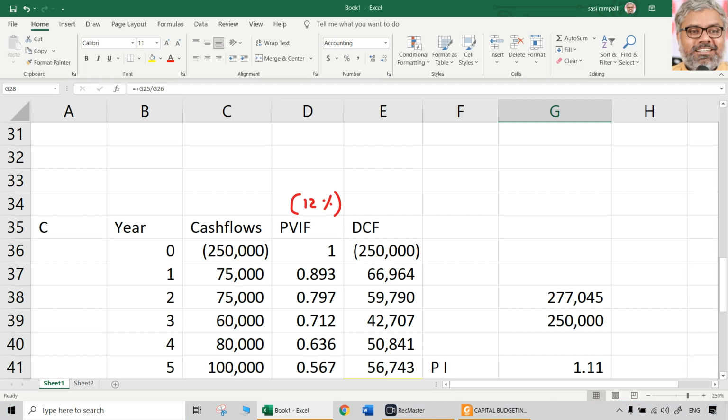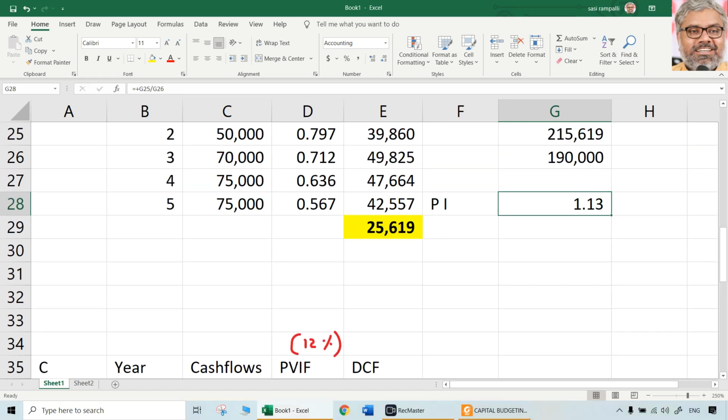Profitability index will be more useful in the cases where the capital is limited. When the capital is not abundantly available, definitely the projects with more profitability index have to be chosen. So the final decision in this particular case, there are so many possibilities since the data is not given in the question. If these projects are not mutually exclusive, as we know already, both projects can be taken up, B and C, because profitability index for both of them is more than 1.